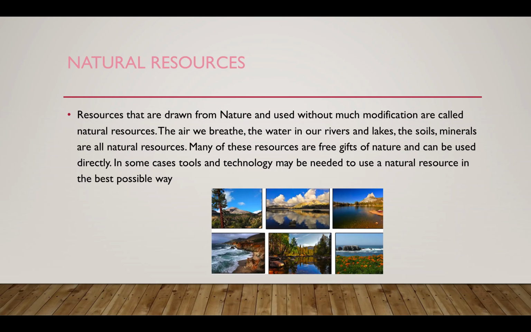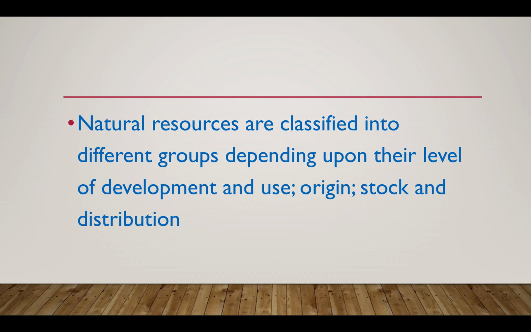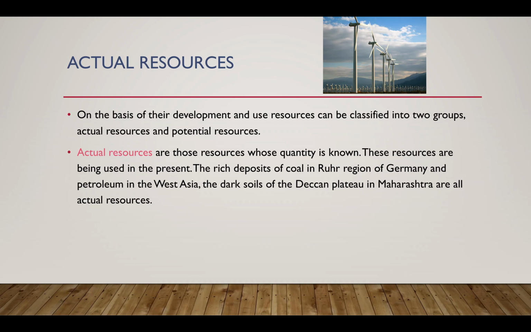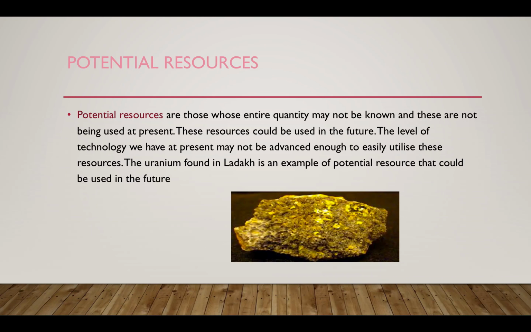Natural resources are the resources which we get from nature. For example, lakes, soil, minerals. The gifts of nature are called natural resources. Natural resources are divided on the basis of level of development, origin, stock, and distribution. There are two types of resources on the basis of development, that is actual resources and potential resources. We know the quantity of actual resources, but we do not know the quantity of potential resources. Actual resources are used in present, whereas potential resources are not used in present. It could be used in future.